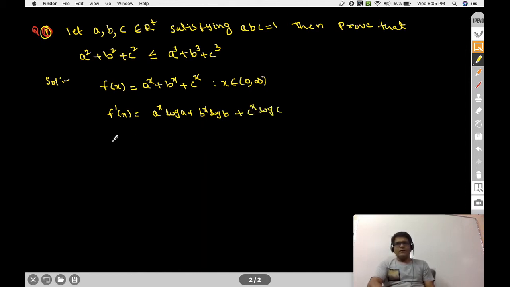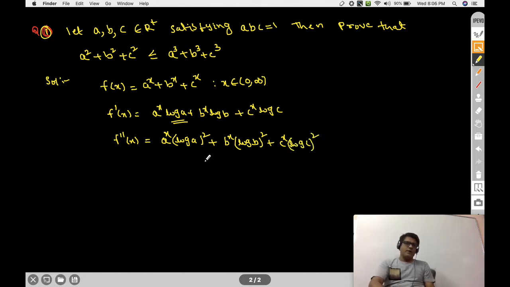Now again we differentiate it. Then f double dash x is equal to, ln a is constant only, and the differentiation of a power x is a power x into ln a, therefore a power x into ln a whole square, next b power x into ln b square, similarly c power x into ln c whole square.